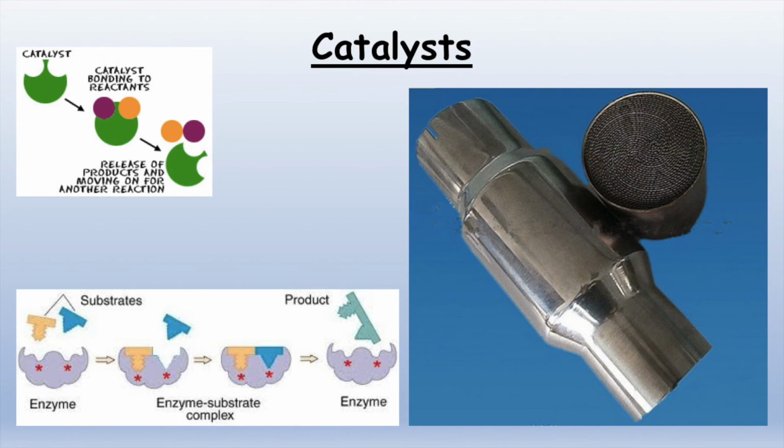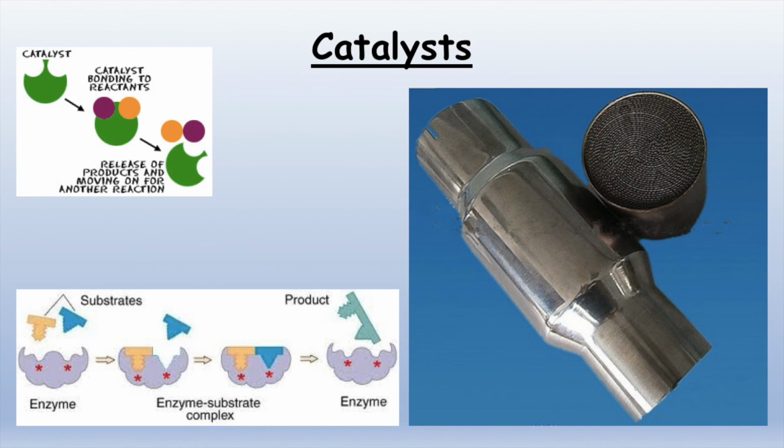The final factor to consider is the use of catalysts. You will have looked at catalysts in your biology course in the form of enzymes. In chemistry, we consider catalysts such as transition metals. One form of a catalyst that you use in your daily life is a catalytic converter in a car. Catalysts are very useful in industry as they can reduce the temperature and pressure needed to run a reaction at. Creating an environment at high temperature and pressure can be costly, so using a catalyst can reduce a company's costs.